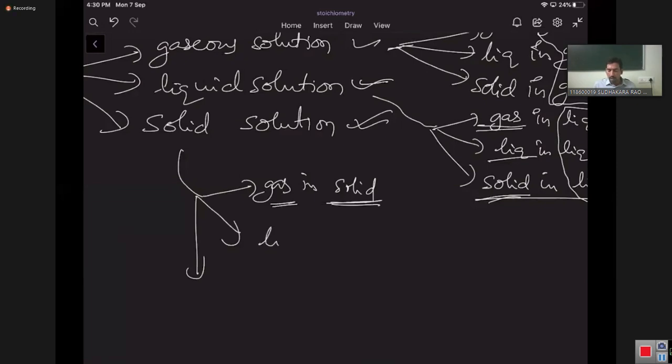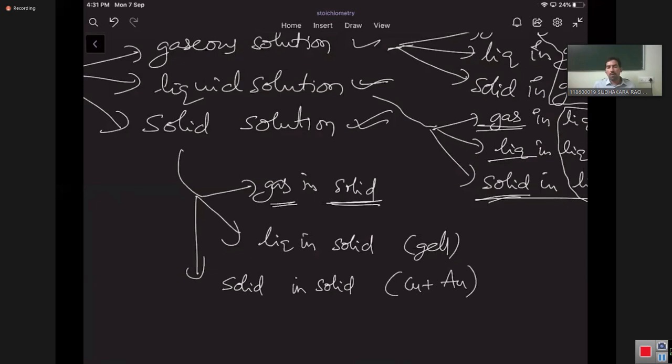Liquid in solid type solutions, some gels are there. And solid in solid: ornamental gold, copper plus gold alloys, is the best example for solid in solid type of solution.